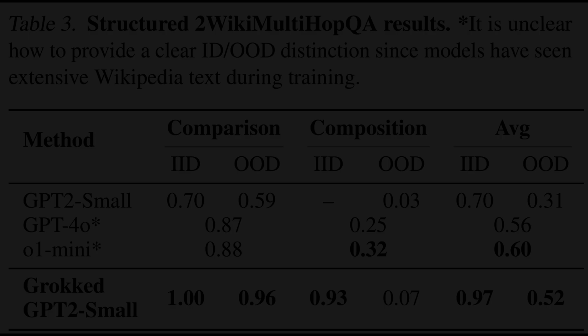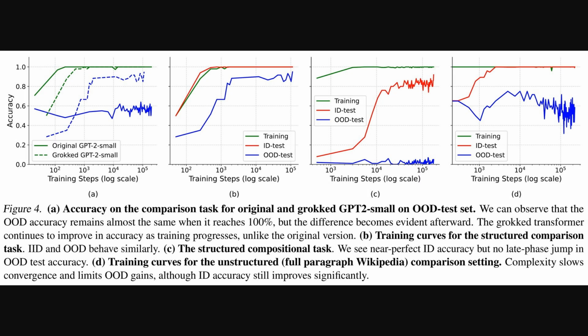So, following those impressive out-of-distribution scores from the table, these plots in Figure 4 really visualize that grokking effect. Panel A compares out-of-distribution accuracy, so how well the models perform on completely new data, for the original versus their grokked GPT-2-small. Notice the dashed line, representing the grokked model, showing a significant jump in accuracy later in training.